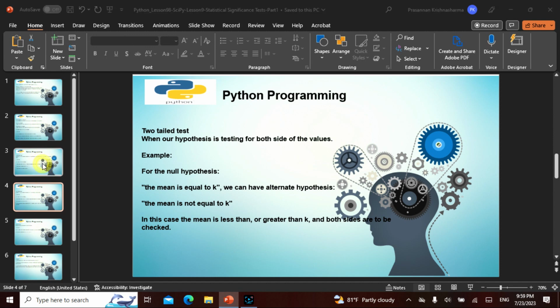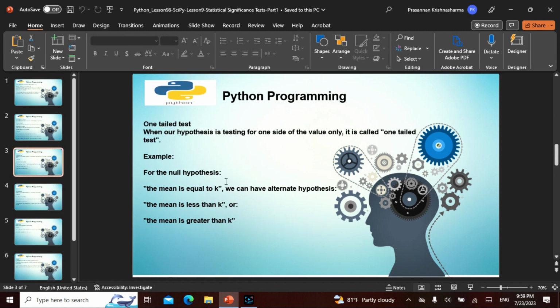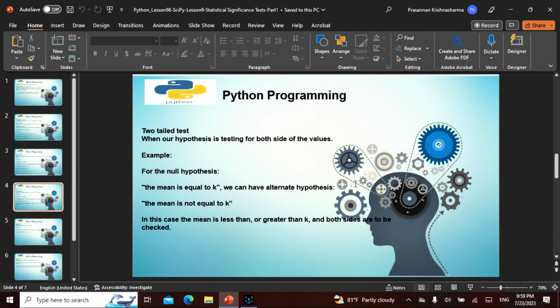A one-tailed test is basically, if this is equal to k, we say the mean is either lesser than k or greater than k. But in the two-tailed, we say now you have to test both the things. All right, so this is a two-tailed.